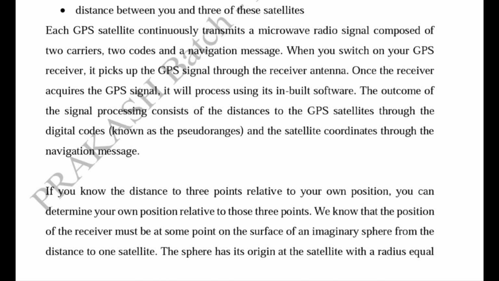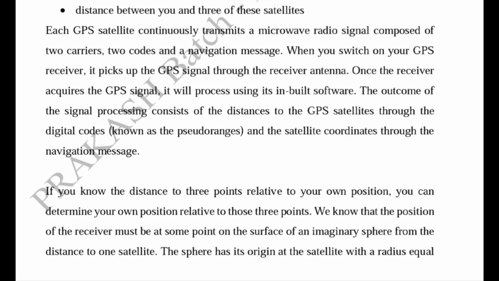So what is the operation of the GPS? When we switch on our GPS receiver, it picks up the GPS signal through the receiver antenna. Once the receiver acquires the signal, it processes it using its inbuilt software, because the satellite continuously transmits the radio signal. So the receiver automatically receives the signal and decodes it for calculating our unknown position.